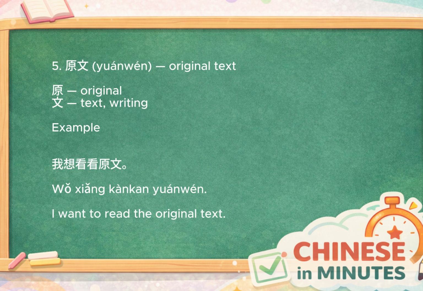Next, we have 原文. 原文 means original text. The character 文 means writing, text, or document. Combined with yuán, the word refers to a text in its original form. For example, 我想看看原文. I want to read the original text. You'll often hear this word when discussing translations, books, articles, or historical documents.